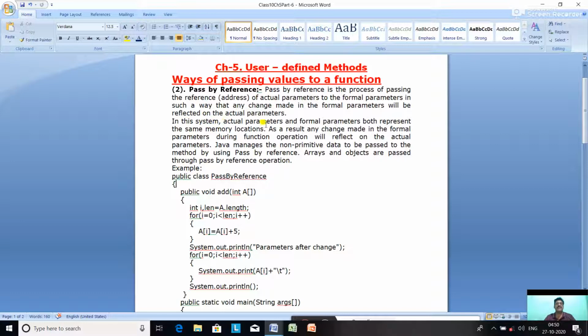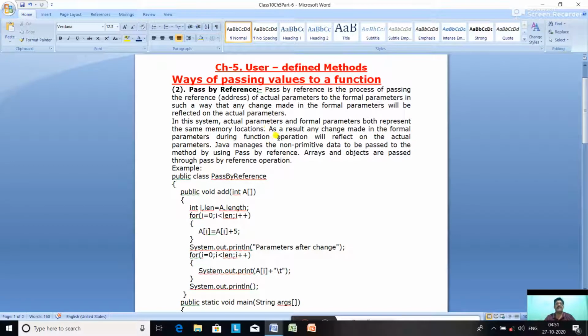In this system, actual parameters and formal parameters both represent the same memory location, like array programming. Arrays and objects use pass by reference or call by reference. As a result, any change made in the formal parameters during function operation will reflect on the actual parameters.